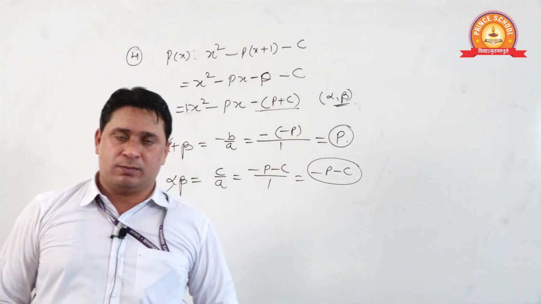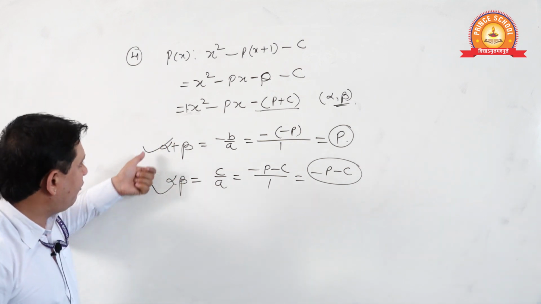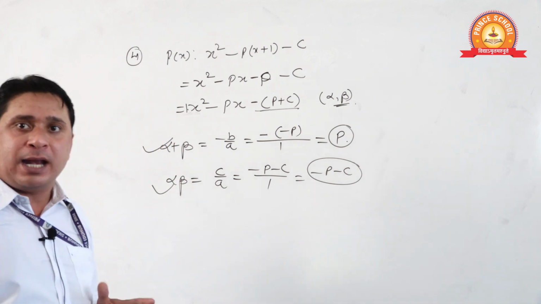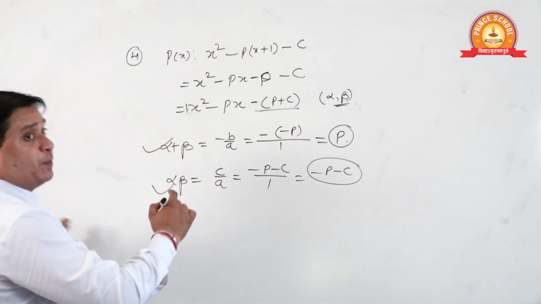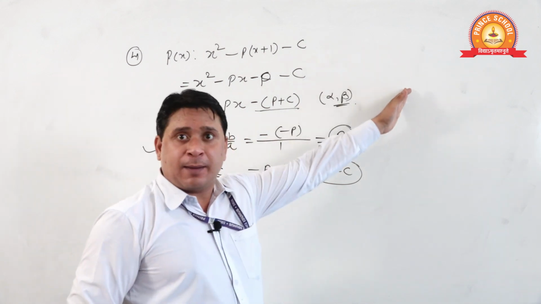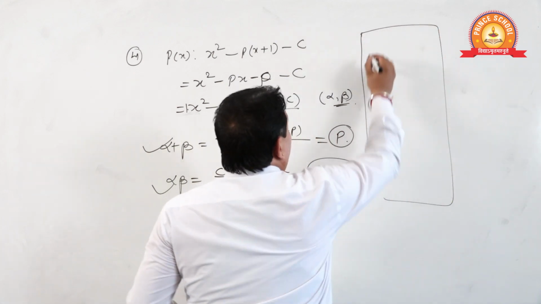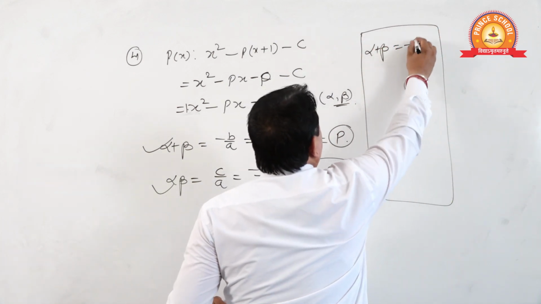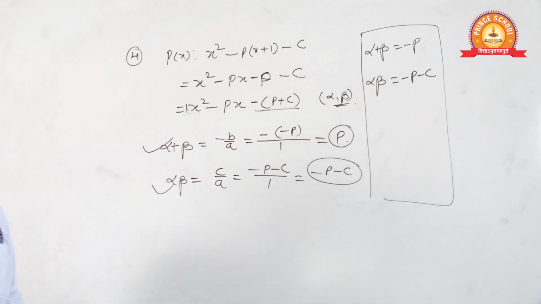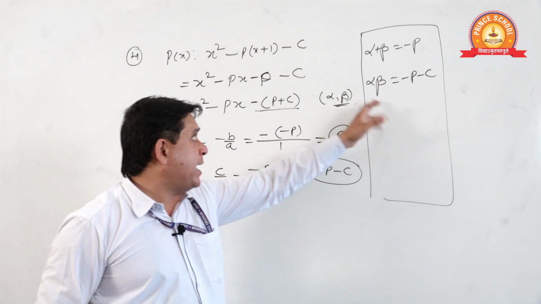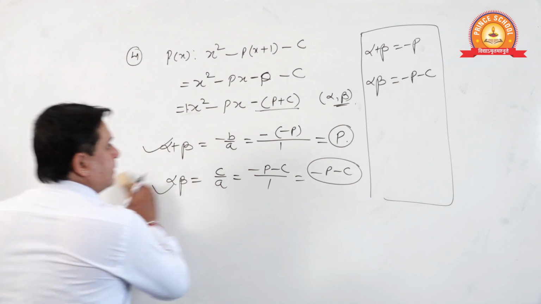Students, here we have alpha plus beta and alpha beta. Now once you take a screenshot, I am going to rough it. I am mentioning these portions. Is it viewable in the camera? Let me check. Okay, I am writing here. See, alpha plus beta we got is p, and alpha beta we got is minus p minus c. I have written these portions and I am going to rough it. Please take a screenshot once. Done. Now see.